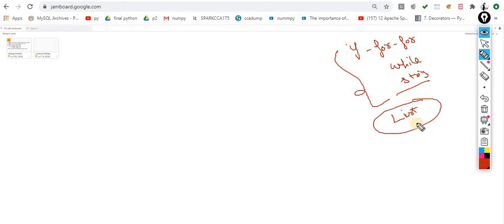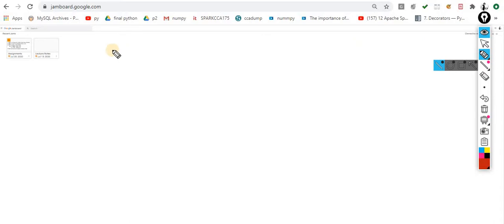Now we are going to learn the list in great detail, what exactly the various methods are which are associated with the list. Basic things we know very well, so I am giving you a quick recap for the same, what exactly a list is and how you can tackle the list. So list is very simple. As you know, it's a mutable concept. Whenever a person says it's mutable, it's easily changeable.